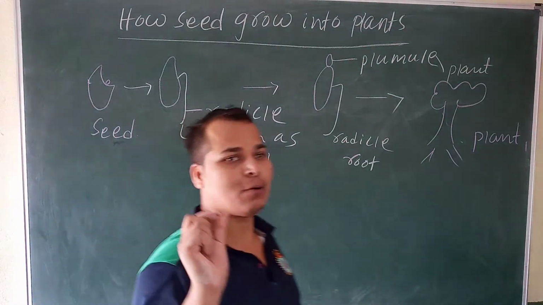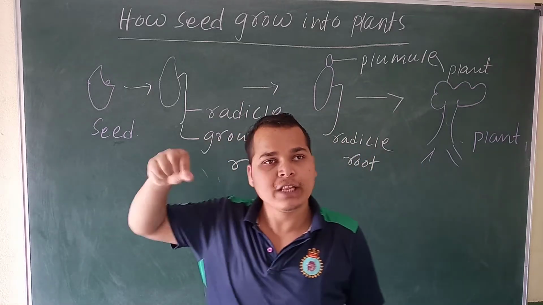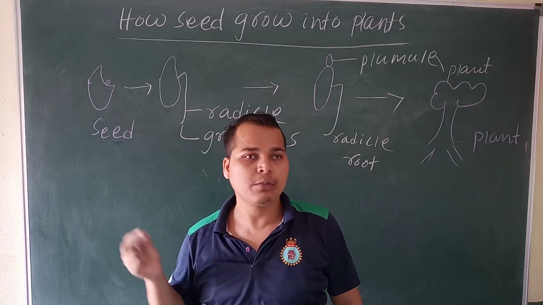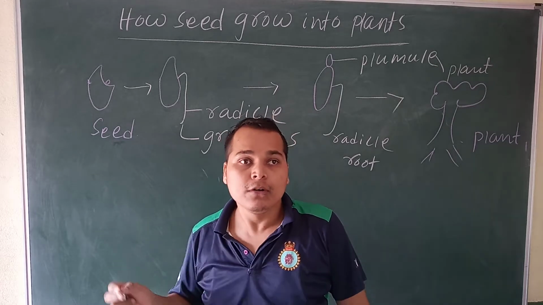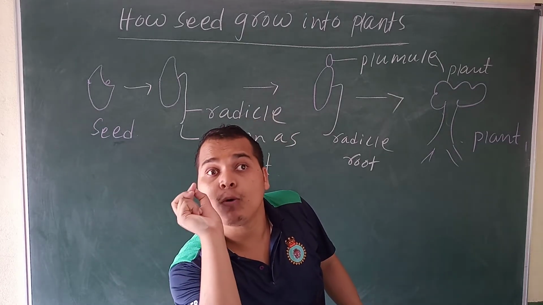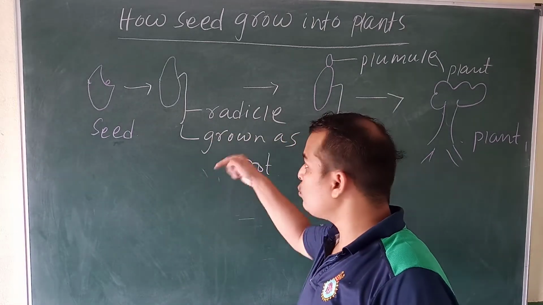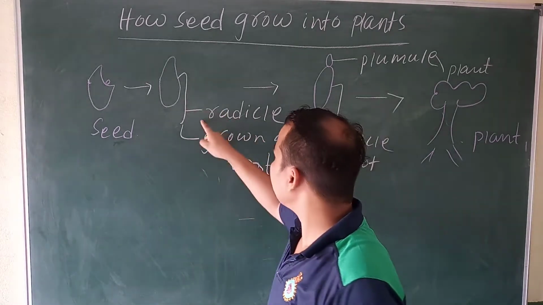So first, you take one seed, put it on the ground, provide water, soil, or some compost, and observe. You will find some white outgrowth being released. This outgrowth grows through the ground. This is called a radicle.